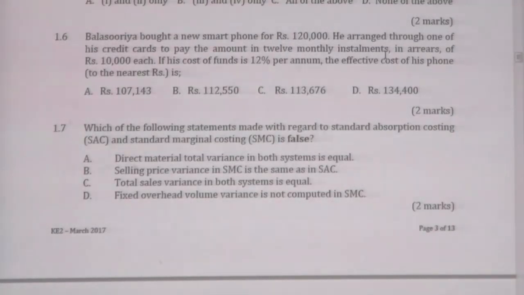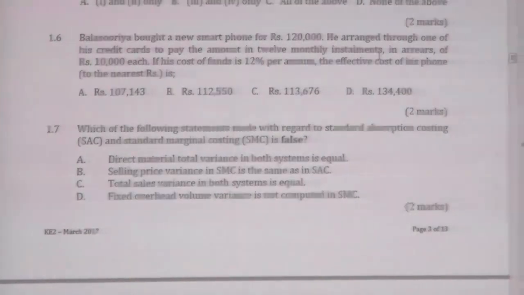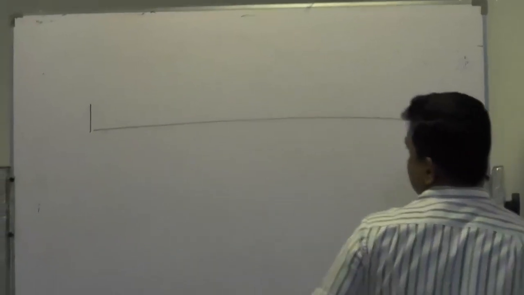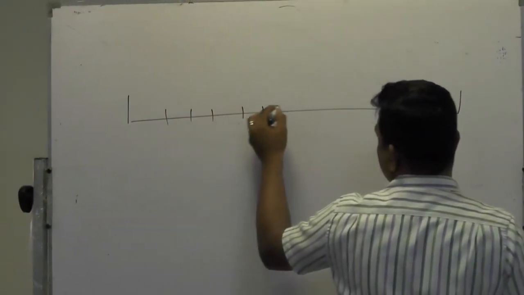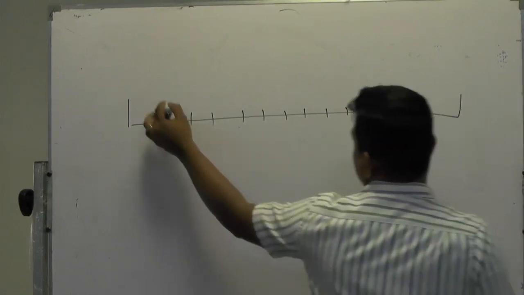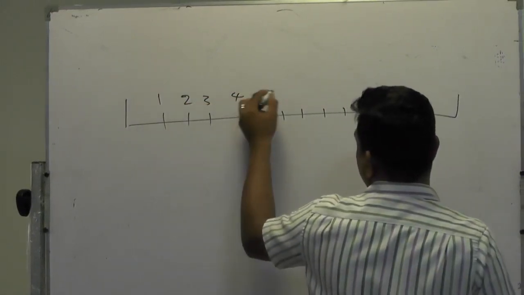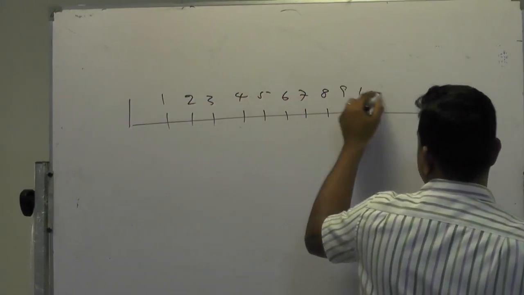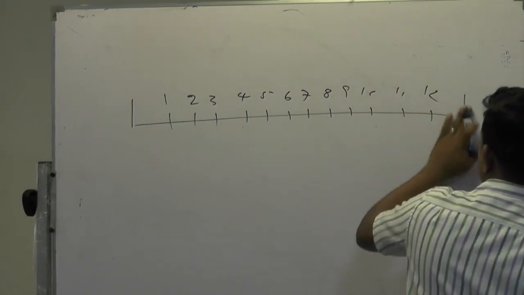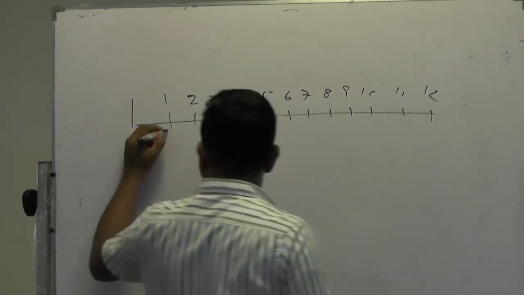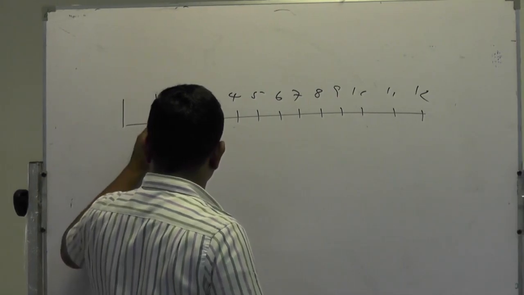I will show you on the whiteboard. When you buy a phone, not Balasurya, even you, to pay within 12 installments, you have 12 installments: 1, 2, 3, 4, 5, 6, 7, 8, 9, 10, 11, 12. Each installment you will pay 10,000.